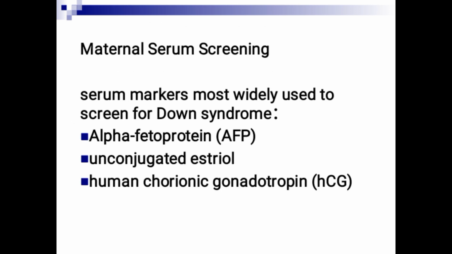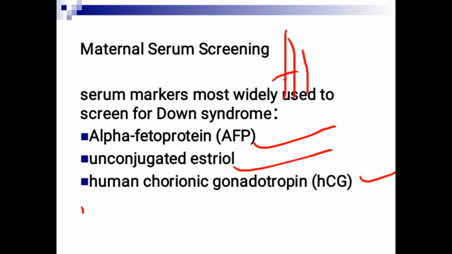There are some markers called alpha fetoprotein, estriol, and HCG. There's another one that I didn't put, which is inhibin A, which makes it the quadruple screening, making them 4: alpha fetoprotein, estriol, human chorionic gonadotropin, and inhibin. So in Down syndrome, the inhibin and the HCG remain elevated. Just remember there is elevation of the HCG and then the inhibin. So HI, right? So that is it.